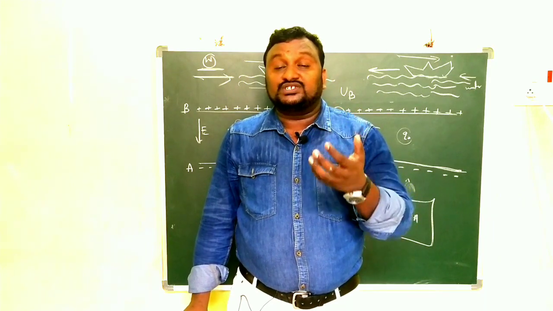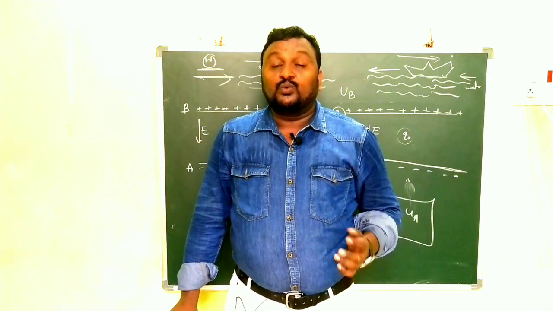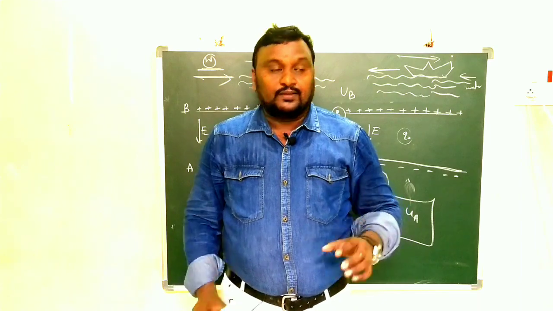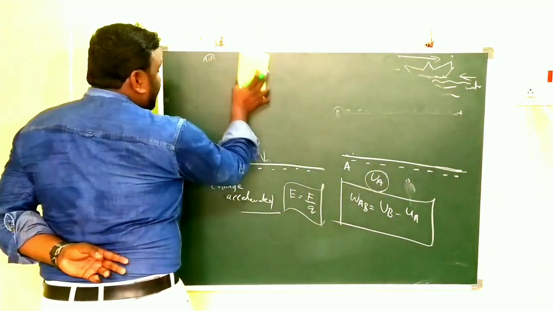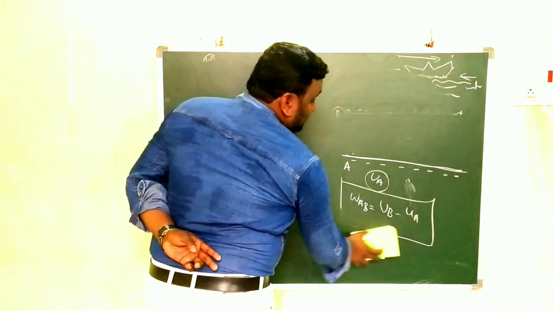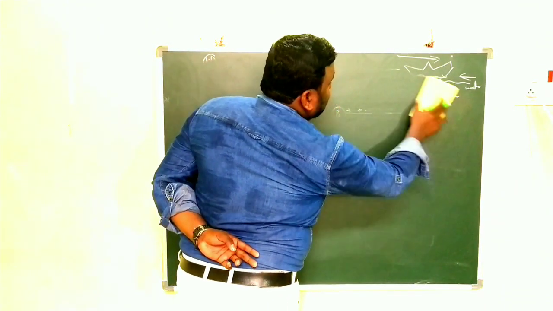If you want to move the charge in the opposite direction, we have to do some work. Clear? Now you must know what is potential and what is potential difference.